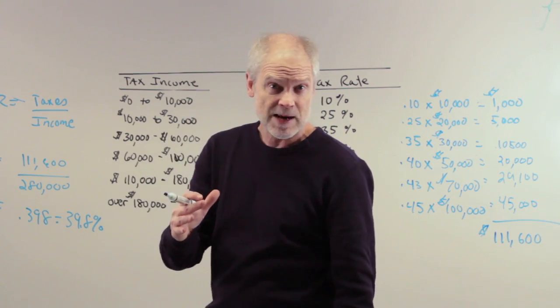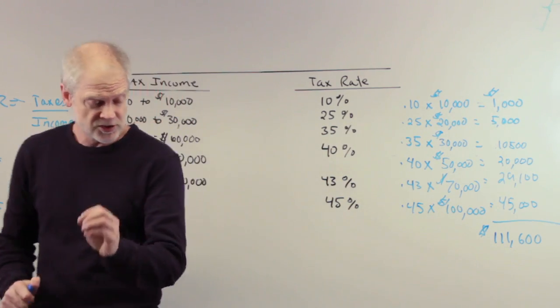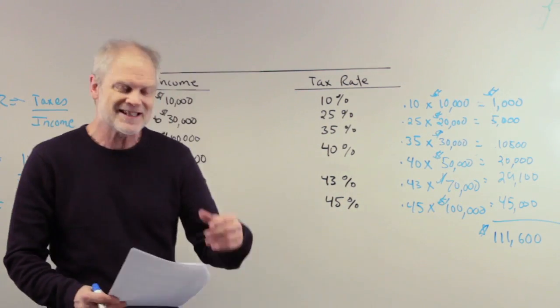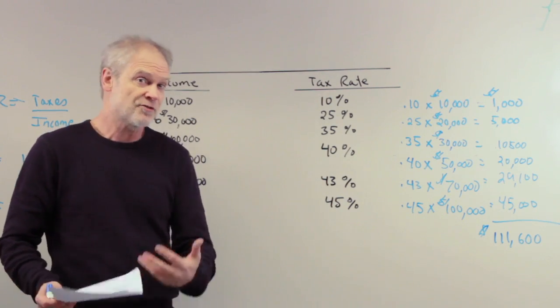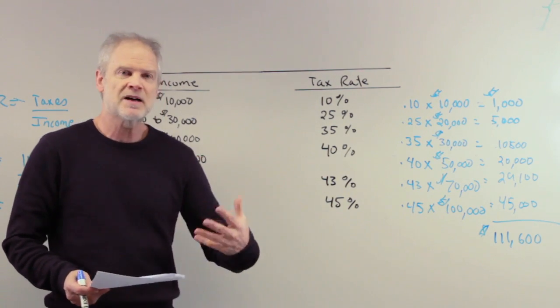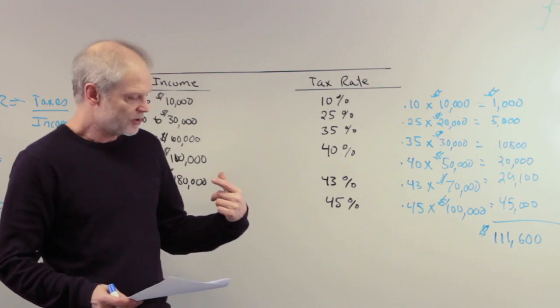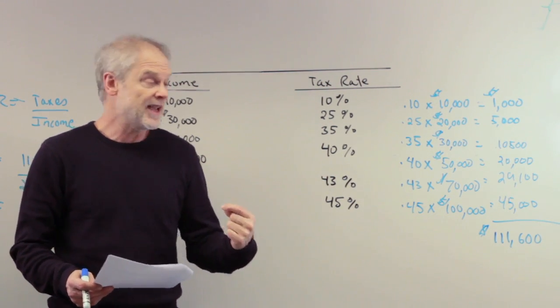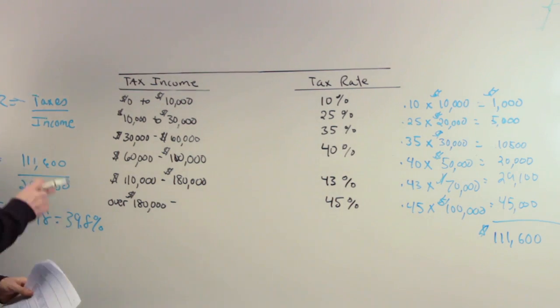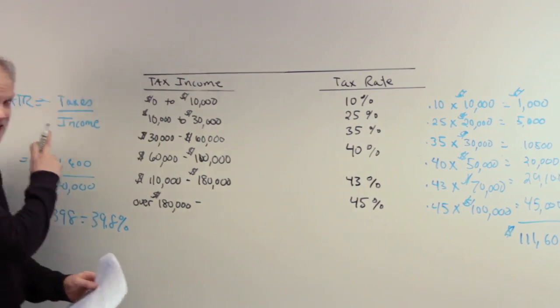Now, we had that number before, but what they want you to focus on is that this is what you call someone's tax liability. This is what they really owe in taxes. It's not a rate. It's an absolute amount of taxes they have to pay the government. So in this case, the answer is $12,650, and make sure you can get it. The reason is we had to use that number to get the tax rate, right?